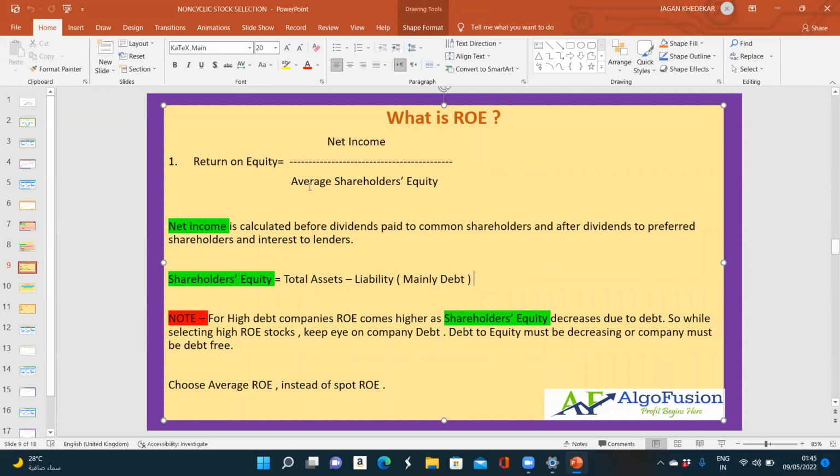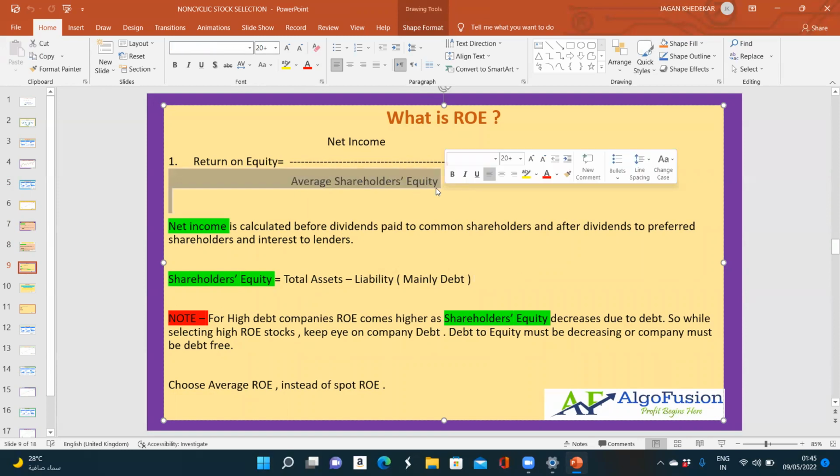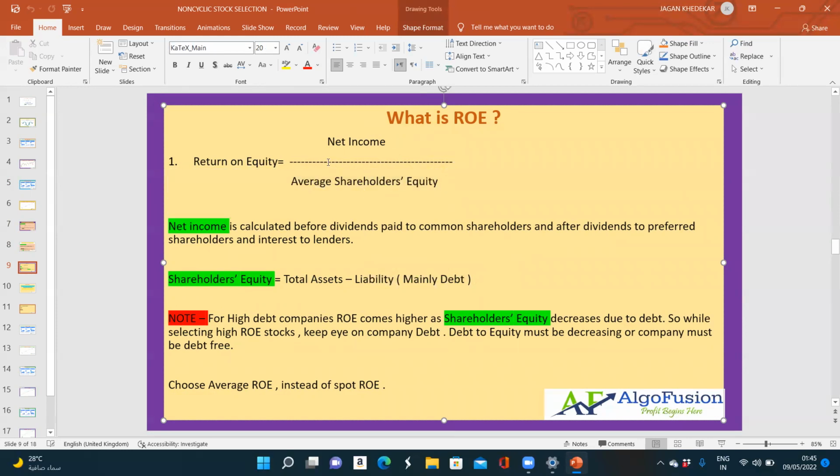Due to the small number here, the net income, this is the division, so due to this division the ROE will increase. So we have to keep an eye on the company's debt. We have to prefer companies whose debt-to-equity ratio is decreasing over a period of like 10 years, or the company must be debt free. So this should be noted.